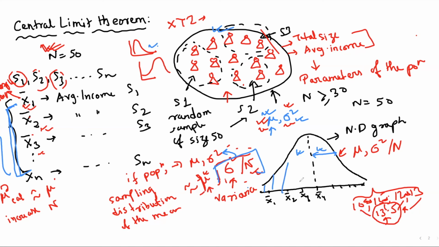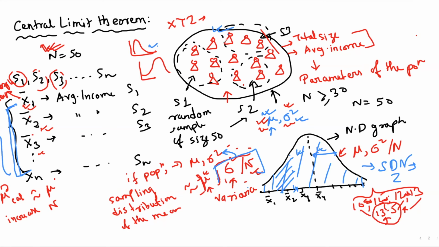The total area of this graph is 1. So if you want to know what area a point is covering, it's very simple to find out. We convert it into the standard normal distribution, find the z value, and then we know the area covering this. These things we discussed in our last discussion. So all statistical techniques can be applied on this graph if it is normally distributed. That's why the central limit theorem is so important.